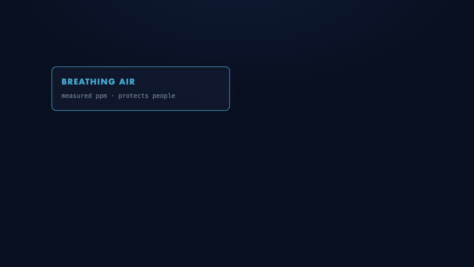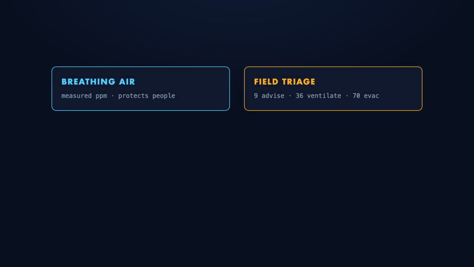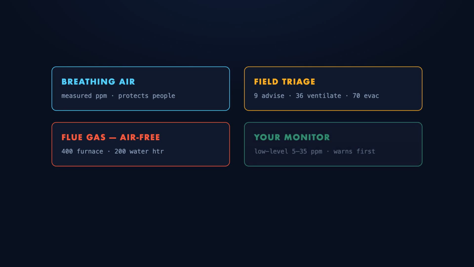2 scales, 7 numbers. Breathing air is measured in parts per million and protects people. The field triple, 9, 36, 70. Flue gas is air-free and grades the burn. 400 for a furnace, 200 for a water heater. Correct before you compare and carry your own low-level monitor. Next episode, the instruments.